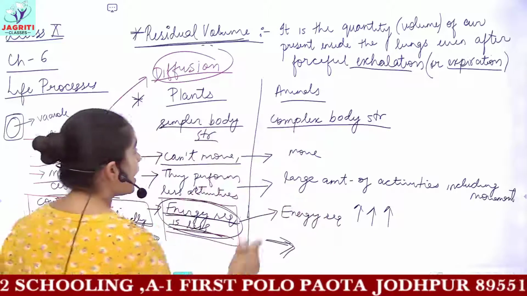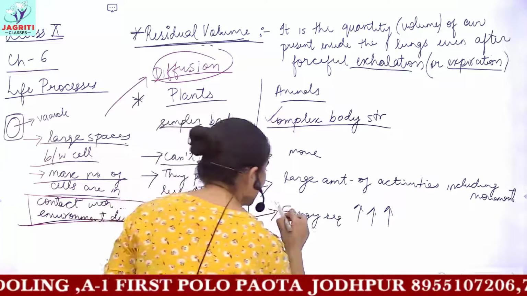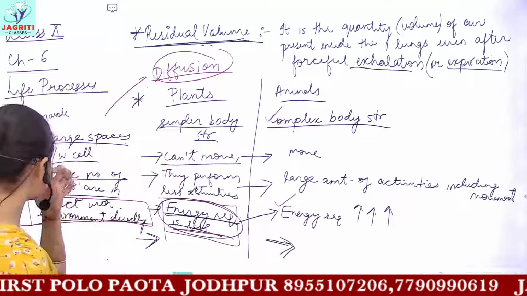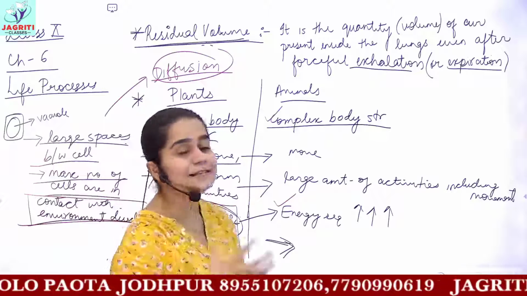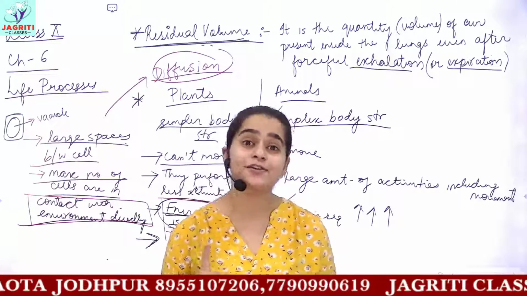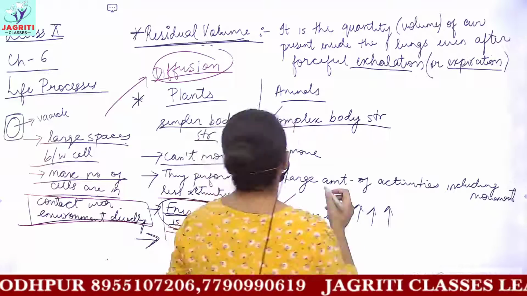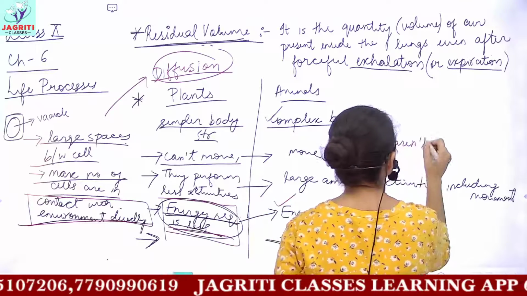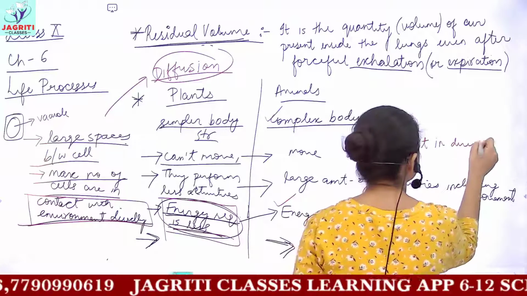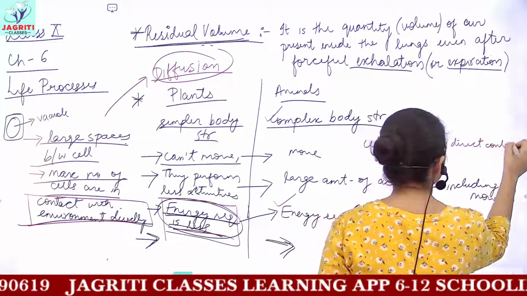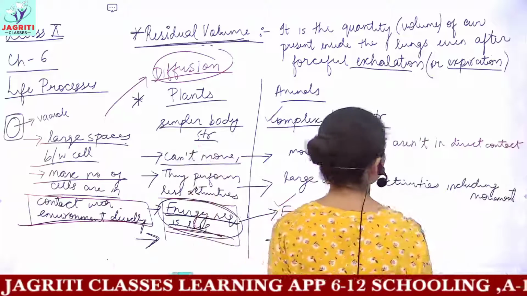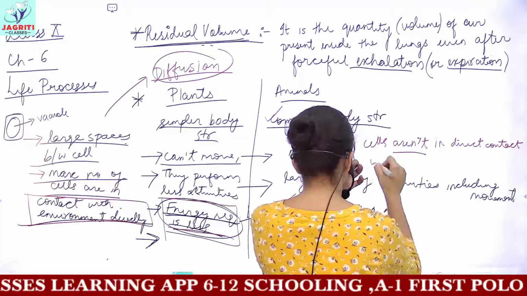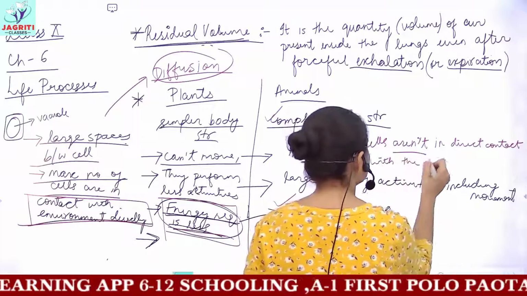But in animals, you have a complex body structure, you have large requirements of energy because of their activities, and then you can say that every cell of an animal is not in direct contact with the environment. So you can write that cells aren't in direct contact with the environment compared to the cells of plants.